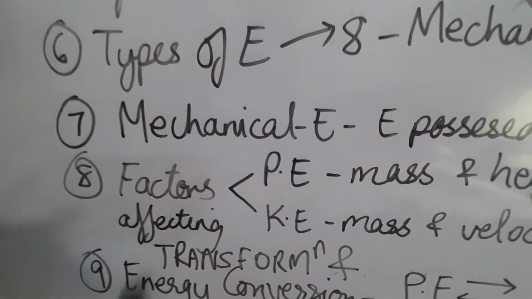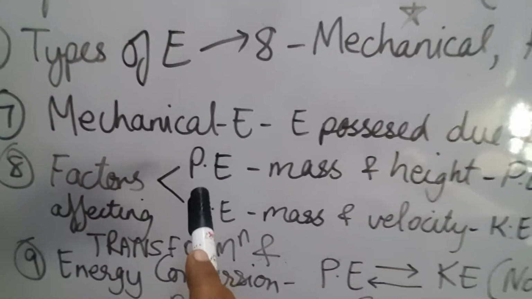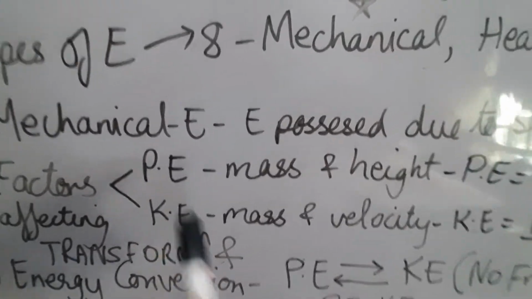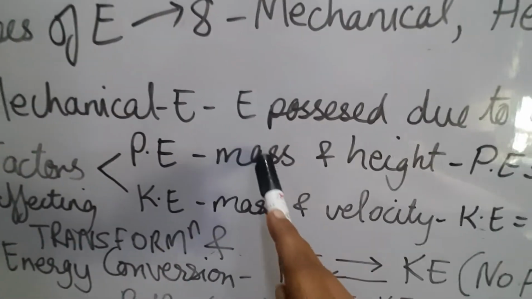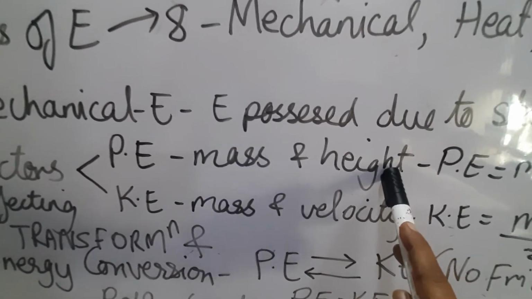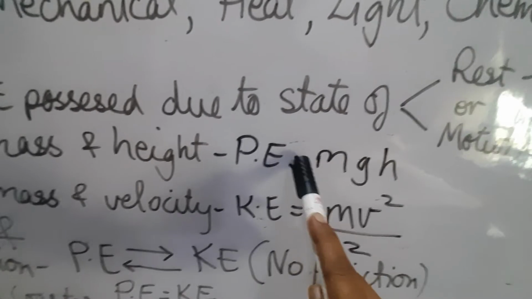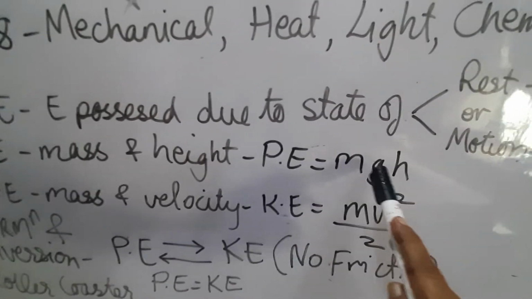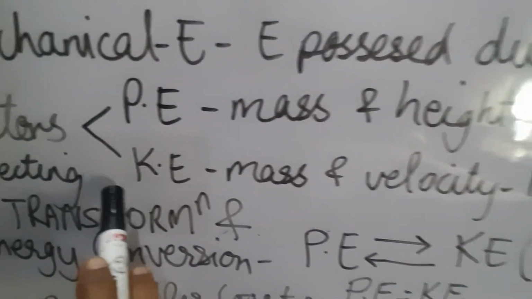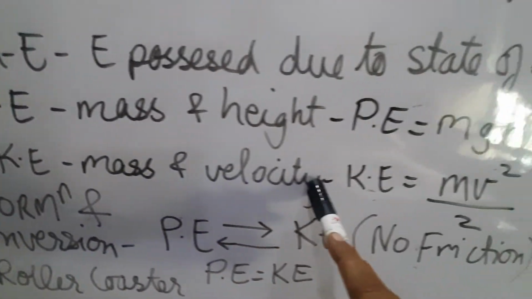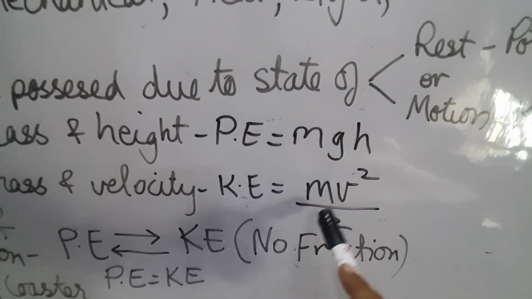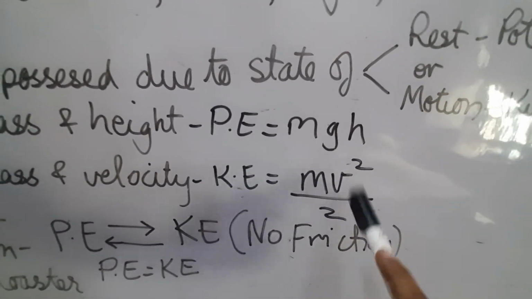Now, what are the factors affecting these two energies? You understood that potential energy is energy during rest. So, what will be the factors which will affect it? Mass and height. Remember this. So we get the formula as mgh. g is gravitation or acceleration due to gravity. Kinetic energy depends on mass and velocity. What is the formula? Kinetic energy is equal to half mv square. That comes out to mv square upon 2.